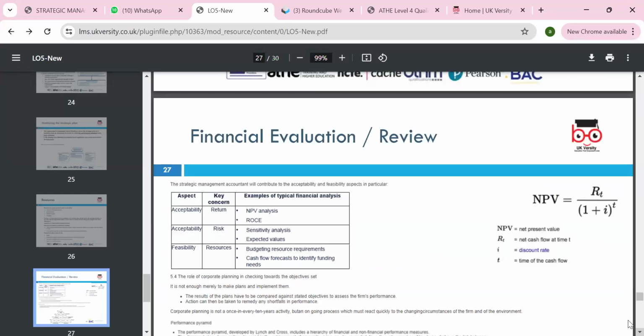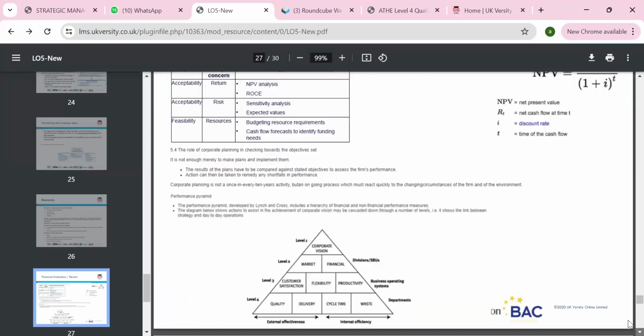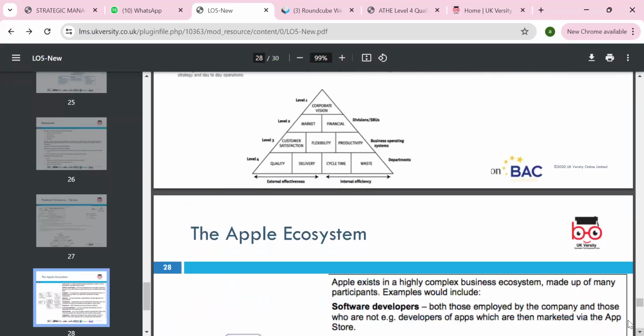For financial evaluation reviews, we can look at the NPV, net present value, and return on capital, which implies acceptability according to the industry benchmark. On acceptability, the risk is there, and we can do sensitivity analysis and look at expected return. On feasibility, we look at resources and budgeting: do we have the resources? The cash flow forecast shows how much money we expect to come in and out of the business during the period.